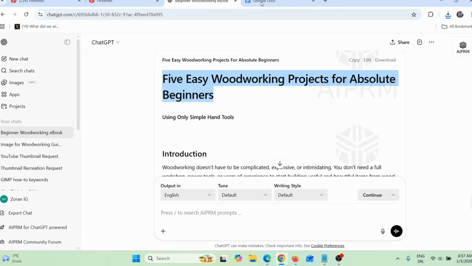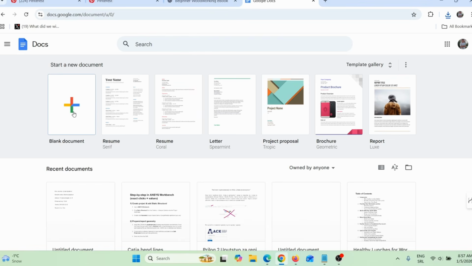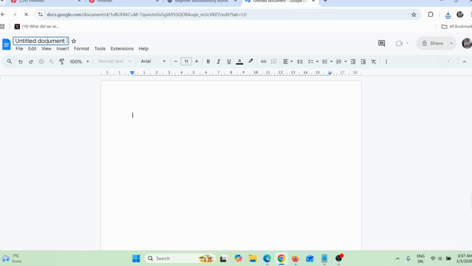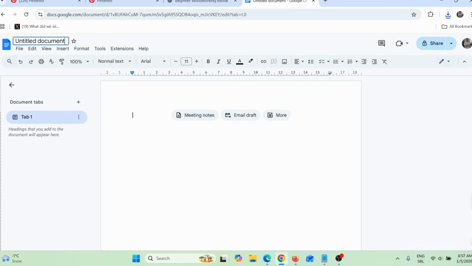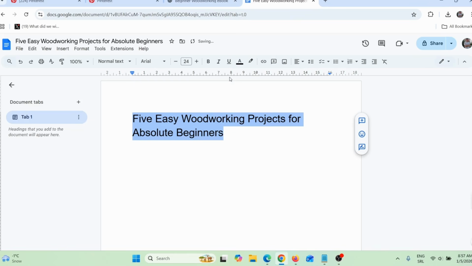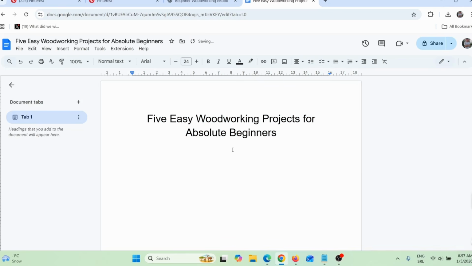The easier option is to go on Google Documents. Click here on blank document and here on document title. I will simply paste this. Okay, and then here I will also paste this and make this larger, let's say, for example, 24, and I will make this centered. Okay, and then here I will actually add my ebook cover.